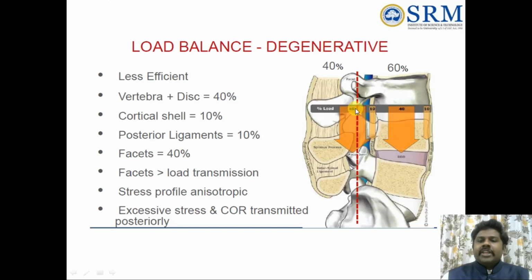Because it is having a capsule over here and the synovial fluid and the remaining things, it will go for a failure. Stress profile will be anisotropic, and after that excessive stress in the CORE is transmitted posteriorly. Here it will go for a high level of stress.